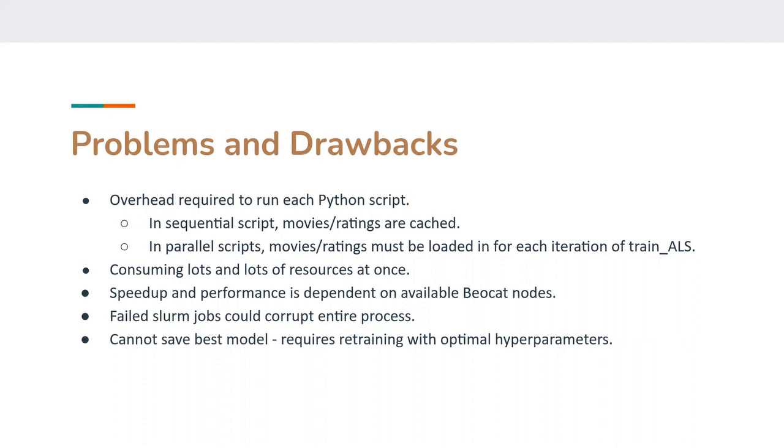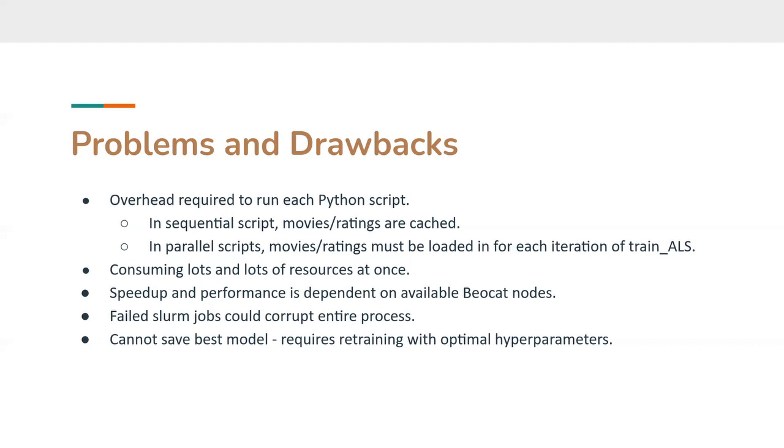Additionally, because there are 35 separate scripts running at once, this does consume a lot of memory and resources. And because of this, the performance of this method is highly dependent on the current available resources on the Beocat nodes. So for instance, if there were a lot of other students using nodes that we wanted to use, our jobs would be stuck in the queue, and that would not be ideal for what we would want. Also, if any Slurm job fails for some reason, this would interrupt the flow of the controlling shell script and mess up the entire program.